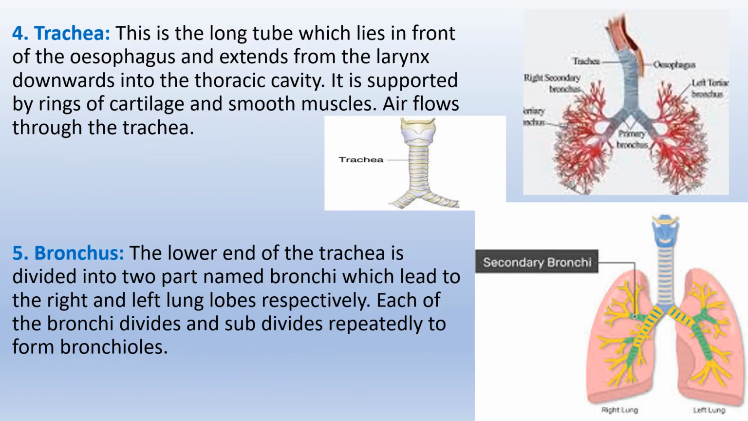Trachea. This is the long tube which lies in front of the esophagus and extends from the larynx downwards into the thoracic cavity. It is supported by rings of cartilage and smooth muscles. Air flows through the trachea. Bronchus. The lower end of the trachea is divided into two parts named bronchi, which lead to the right and left lung lobes respectively. Each of the bronchi divides and subdivides repeatedly to form bronchioles.